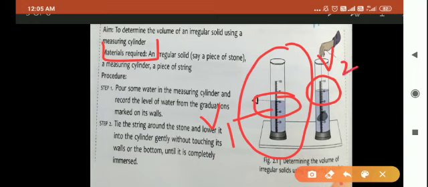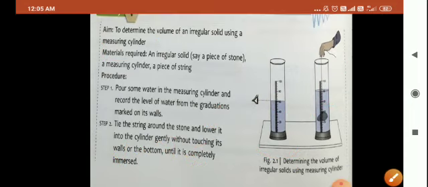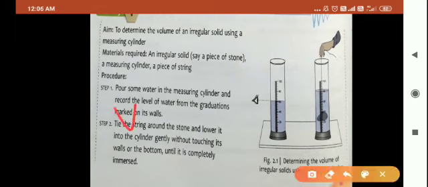Now if you have to find the volume of the stone, what will you do? Volume of the stone V is equal to the final volume V2 minus the initial volume V1.